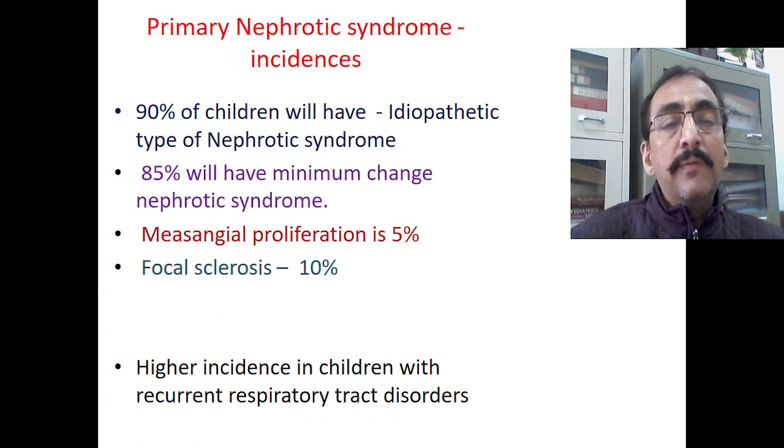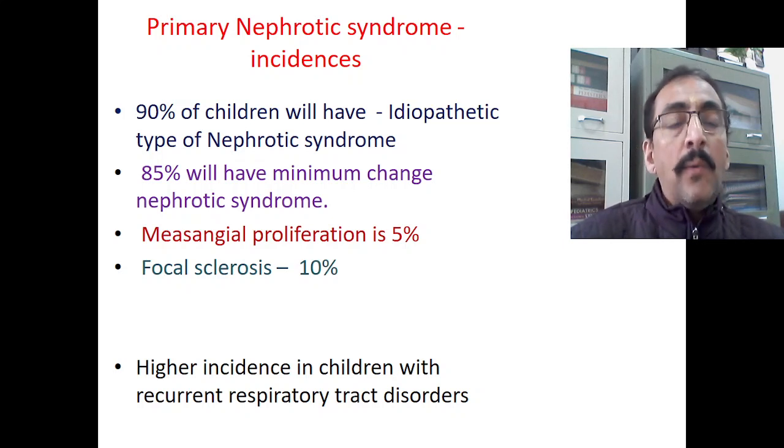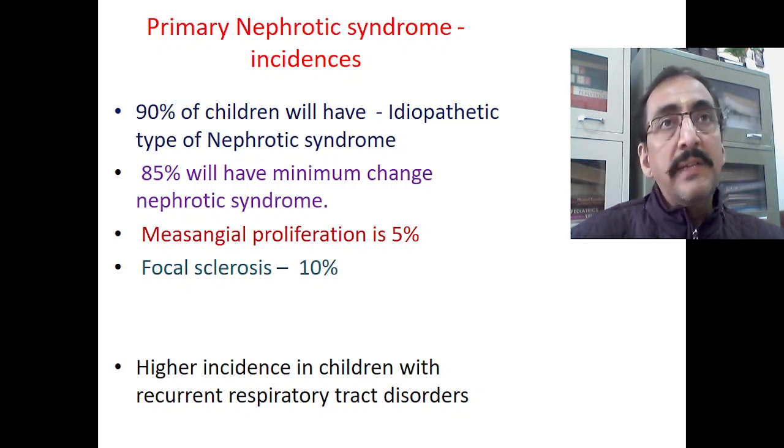So now we will focus more on primary nephrotic syndrome. What is the incidence of primary nephrotic syndrome? This is the most common among the primary nephrotic syndromes.